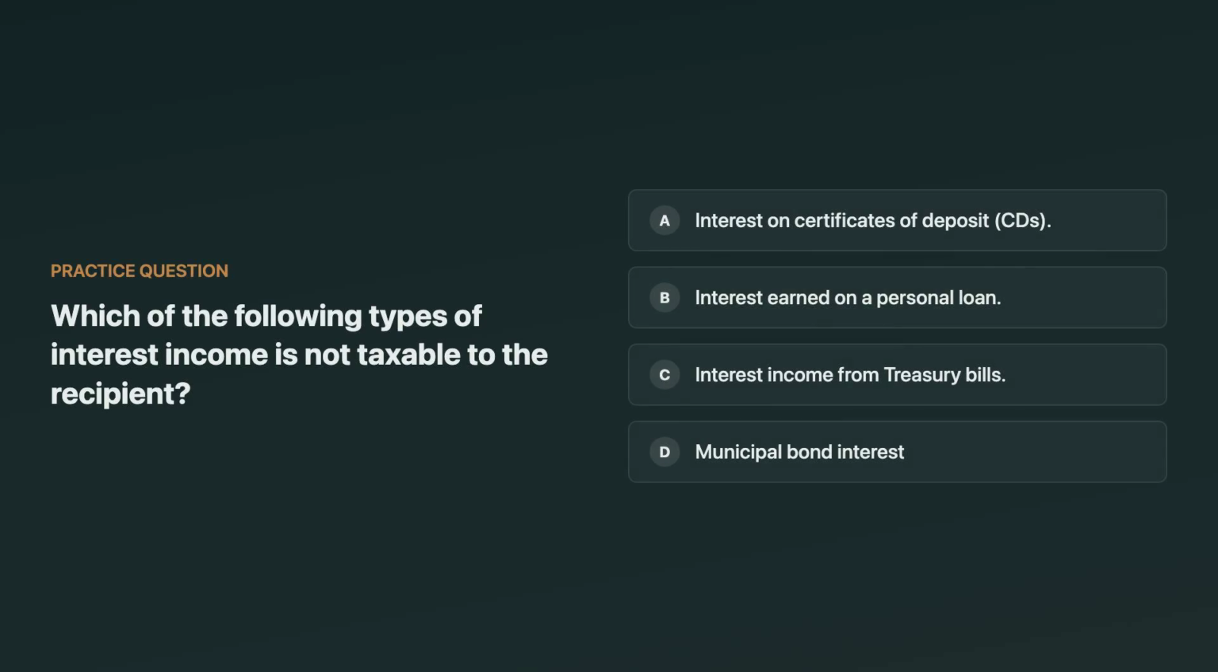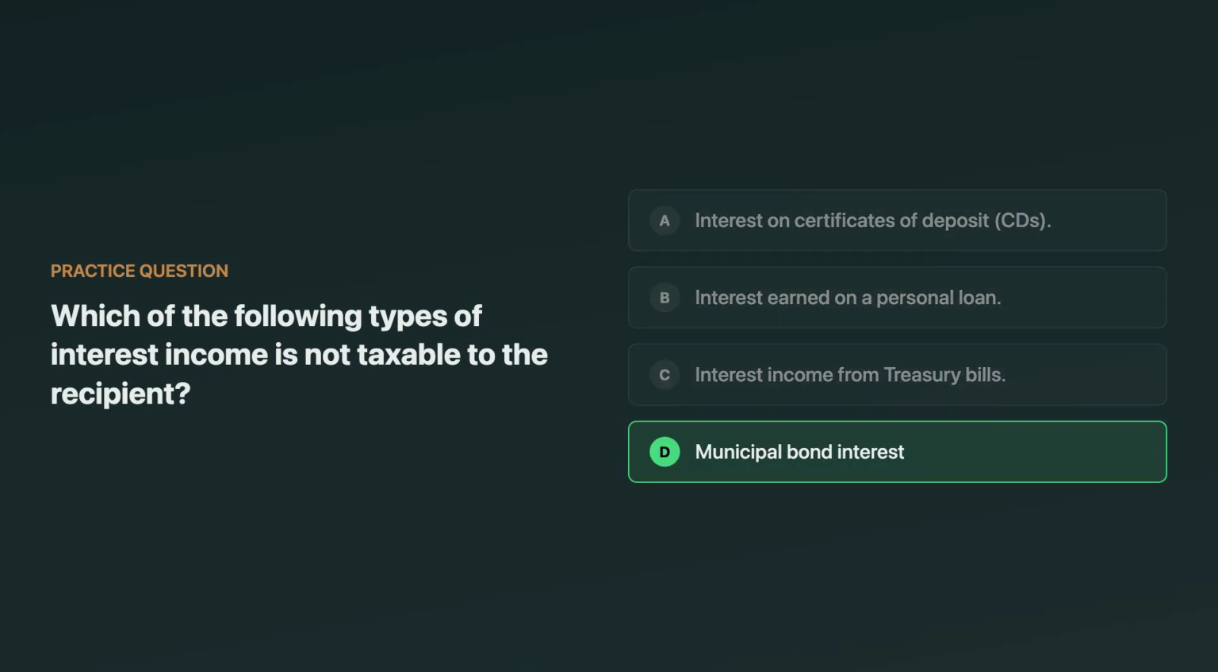Which type of interest income is not taxable to the recipient? Your options include interest on CDs, interest earned on a personal loan, interest from treasury bills, and municipal bond interest. Only one of these is generally excluded from federal gross income. Think about it.